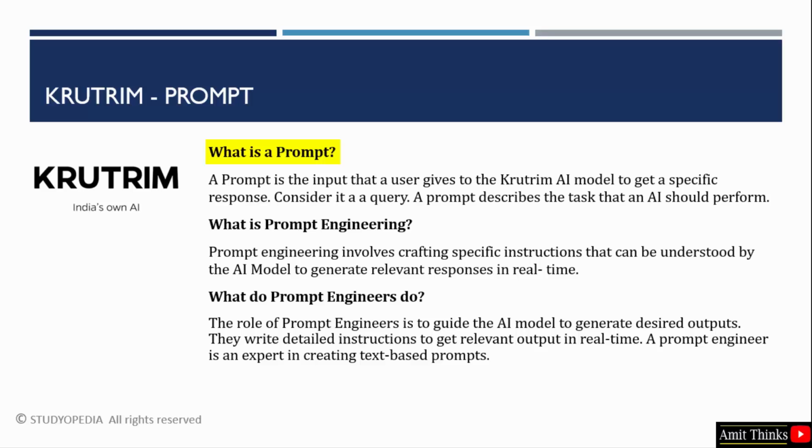Okay, you can also consider it as a query or a chat or the input typed by a user. So what is prompt engineering? It basically includes creating and crafting specific instructions that an AI model can understand so that a relevant response is generated in real time. Okay, so prompt engineering includes writing prompts so that our AI model can understand it and give the result.